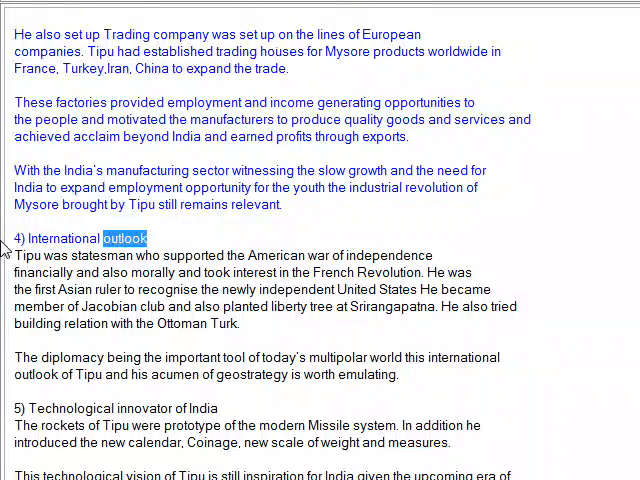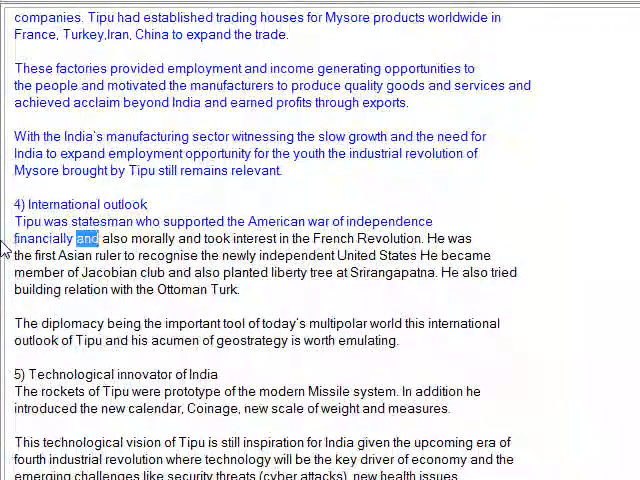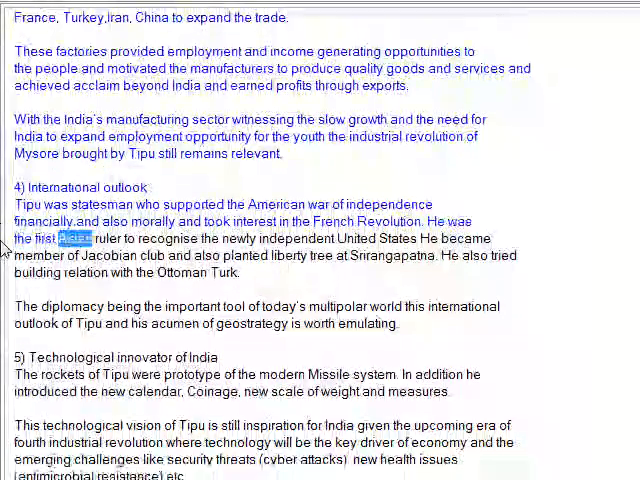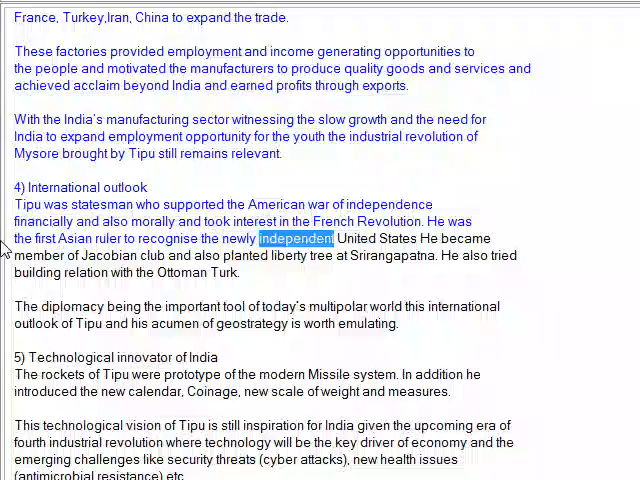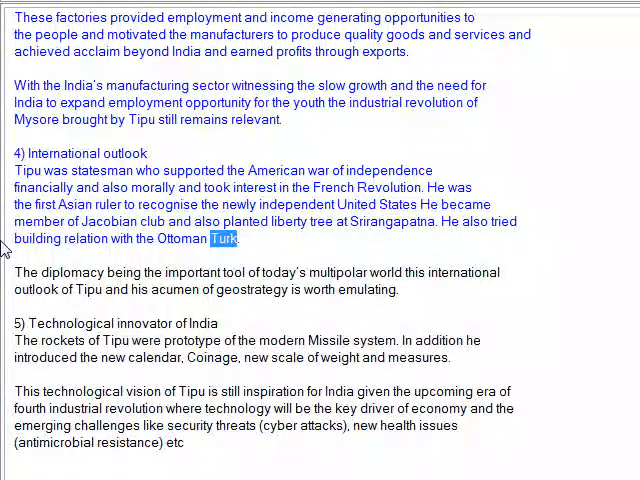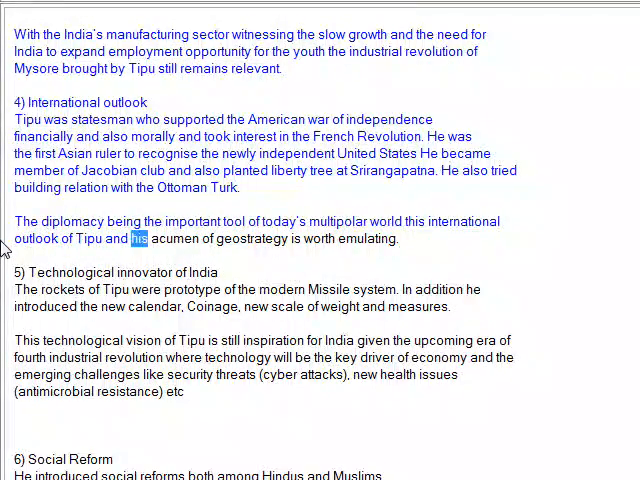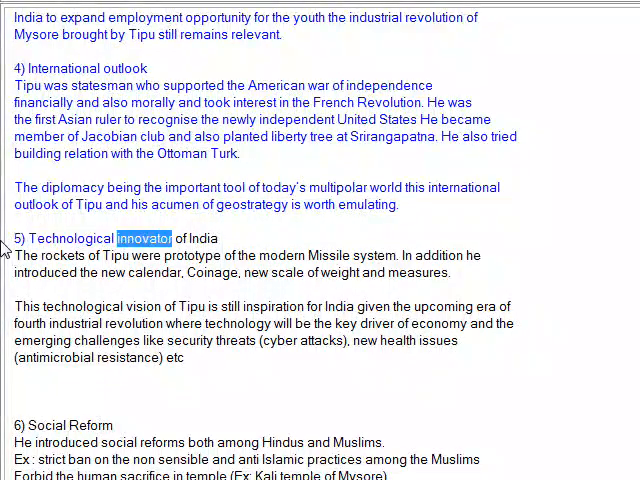For international outlook, Tipu was a statesman who supported the American War of Independence financially and also morally, and took interest in the French Revolution. He was the first Asian ruler to recognize the newly independent United States. He became a member of the Jacobin Club and also planted a Liberty Tree at Srirangapatna. He also tried building relations with the Ottoman Turks. Diplomacy being an important tool of today's multipolar world, this international outlook of Tipu and his acumen of geostrategy is worth emulating. 5. Technological innovator of India.